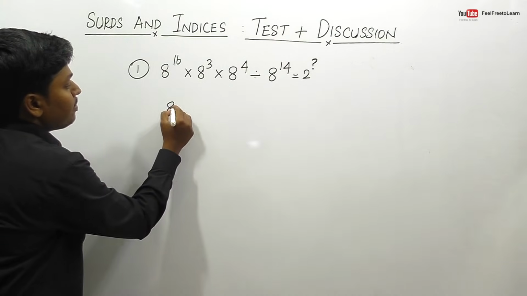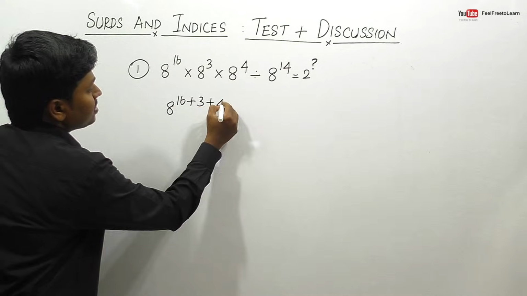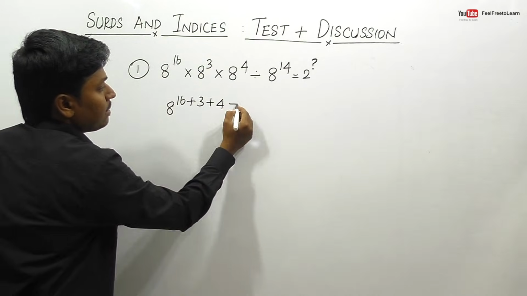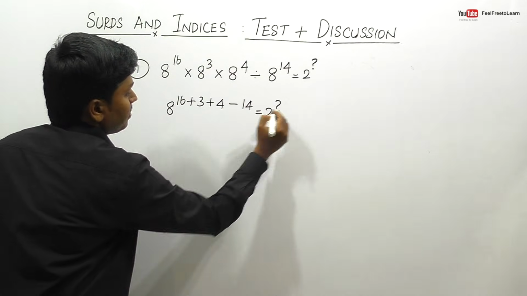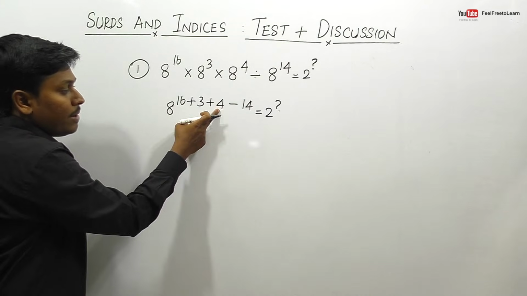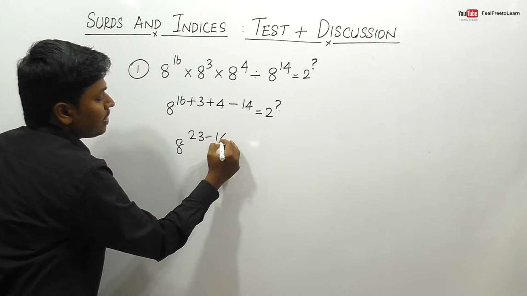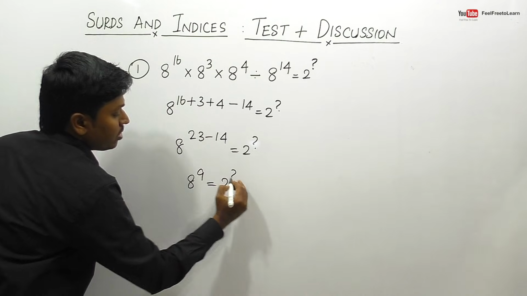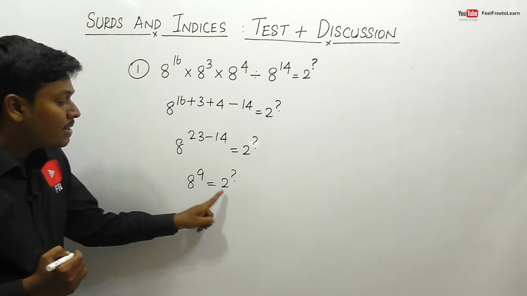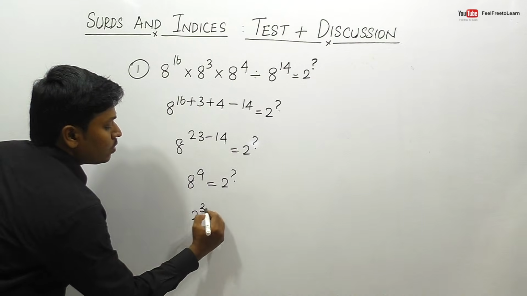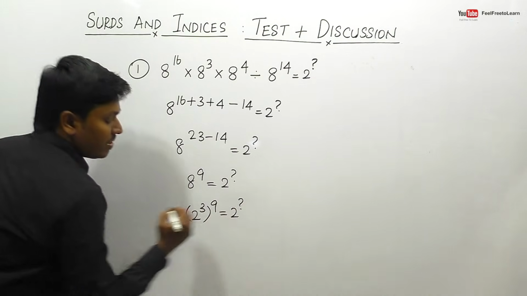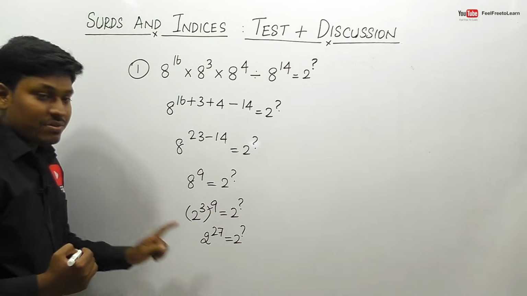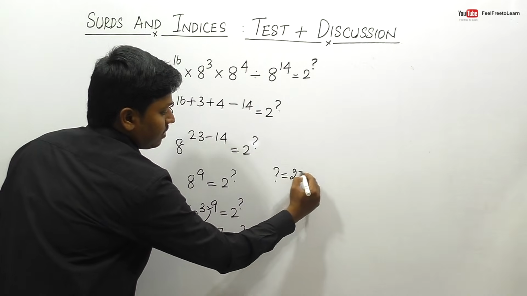So friends, here 8 power 16 plus 3 plus 4, right? Because a power m into a power n will be a power m plus n. So 16 plus 3 plus 4 minus 14 is equal to 2 power question mark. 16 plus 4 will be 20, 20 plus 3 will be 23. So 23 minus 14 will be 9. Our target is to convert this 8 in terms of 2, so 8 can be written as 2 cube whole power 9 is equal to 2 power question mark. 9 into 3 will be 27. So 2 power 27 is equal to 2 power question mark. Finally we can say that the answer for the first question will be 27.